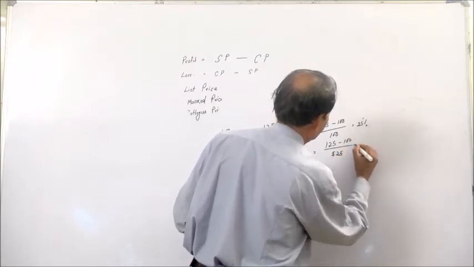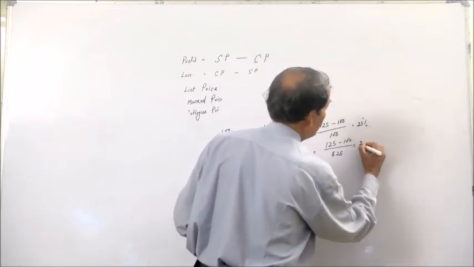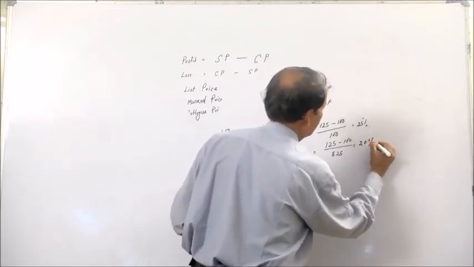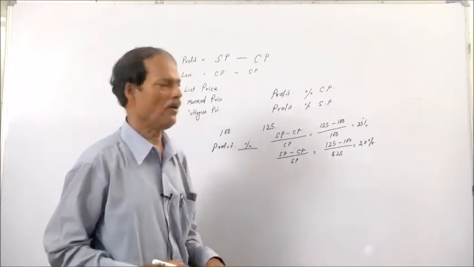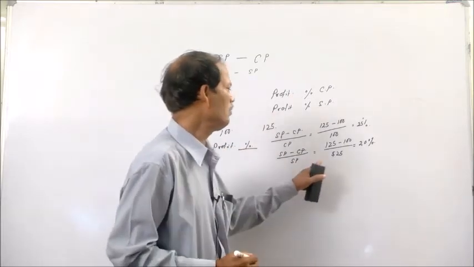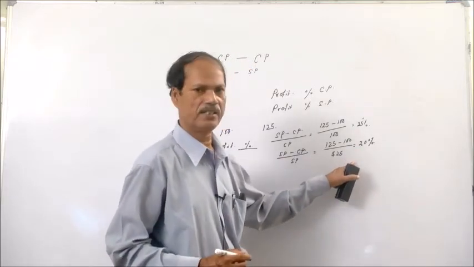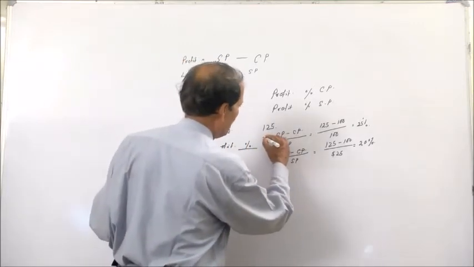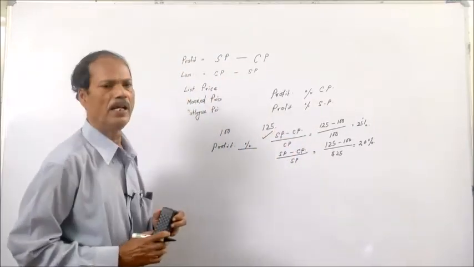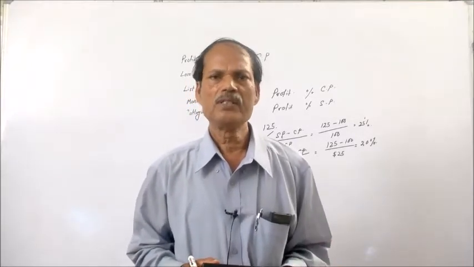This comes to 20%. Then here profit on cost is 25% and profit on sales is 20%.